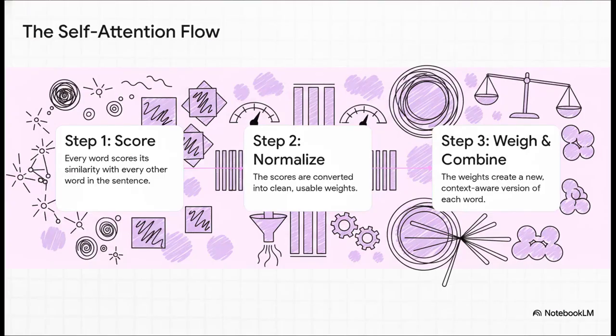Okay, so first, every single word looks at every other word and scores how similar they are. Second, we take those raw scores and clean them up into useful weights. And third, we use those weights to blend all the original words together, creating a brand new, context-rich version of each one. Let's dig into step one.